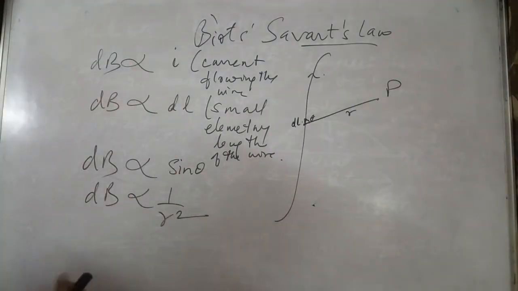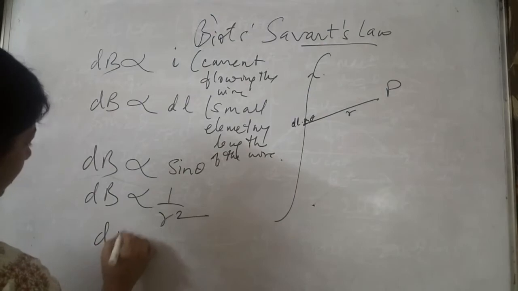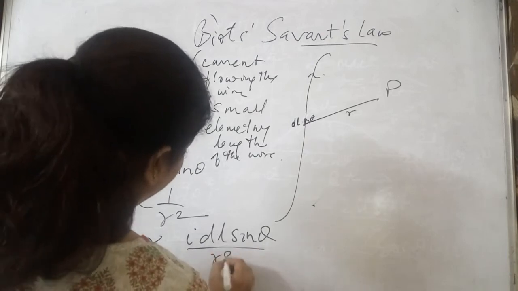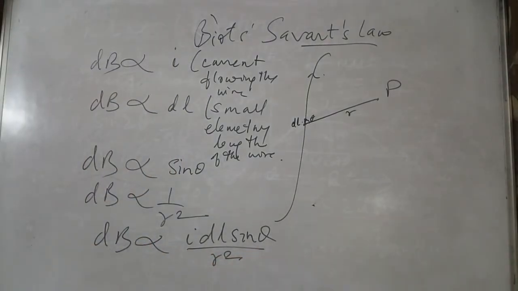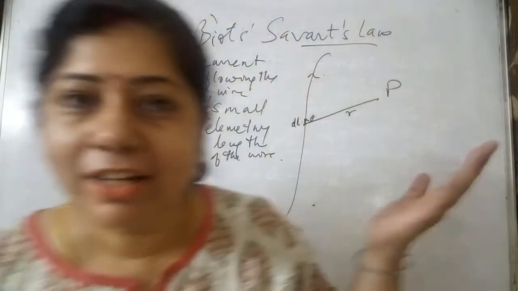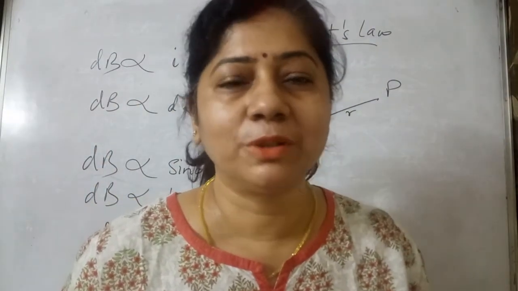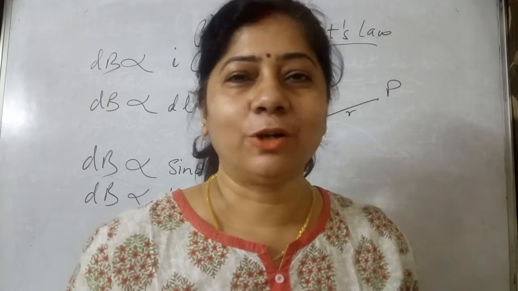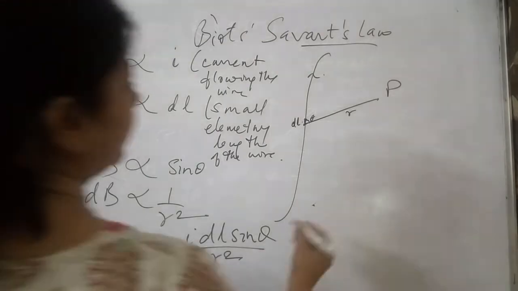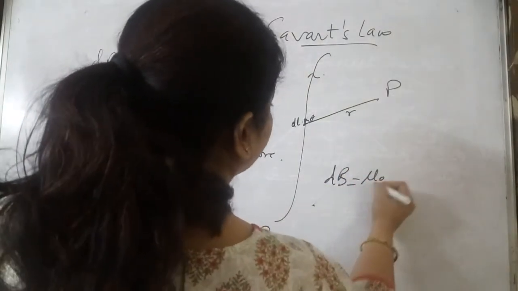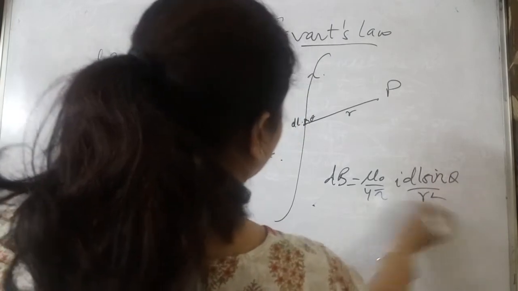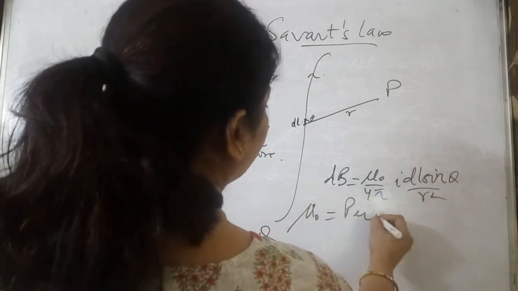So if we combine all the relations, we get dB proportional to I dl sine theta by r square. And we all know that in physics, when we remove the proportionality sign, we have to put in a constant. Here the constant is mu 0 by 4 pi. So we get dB equals mu 0 by 4 pi, I dl sine theta by r square. Now what is mu 0? Mu 0 is the permeability of free space.